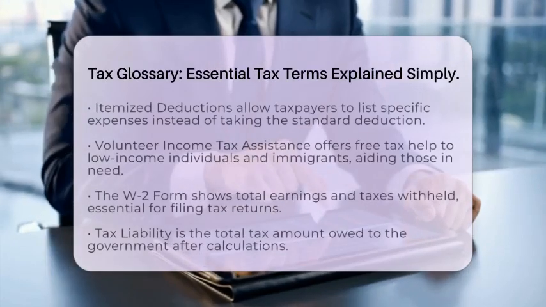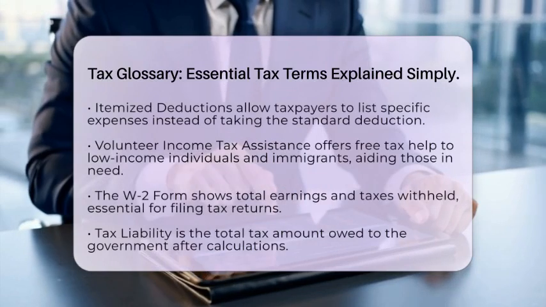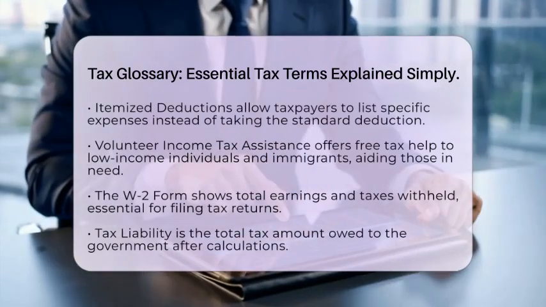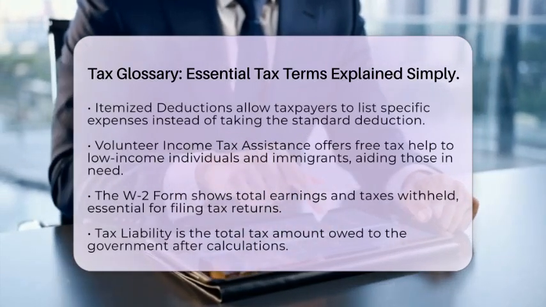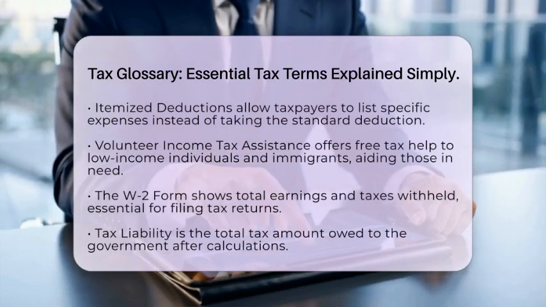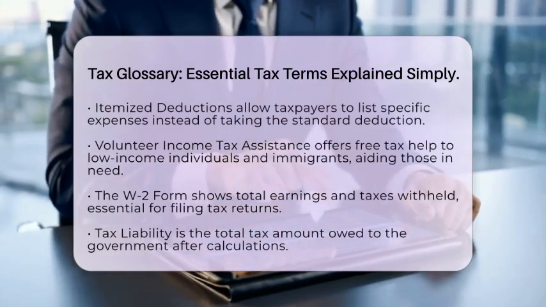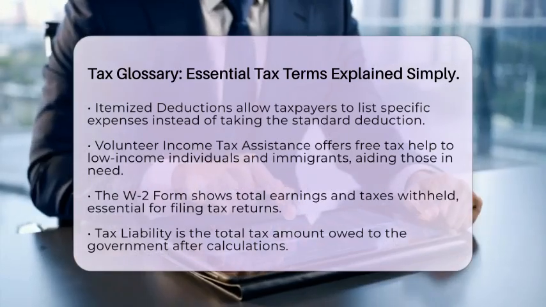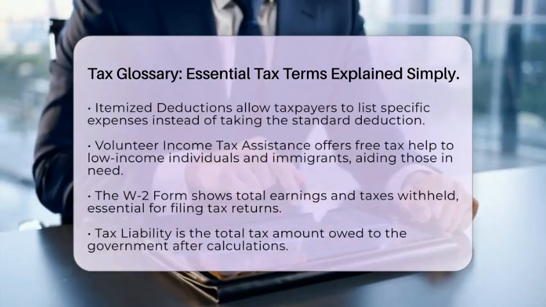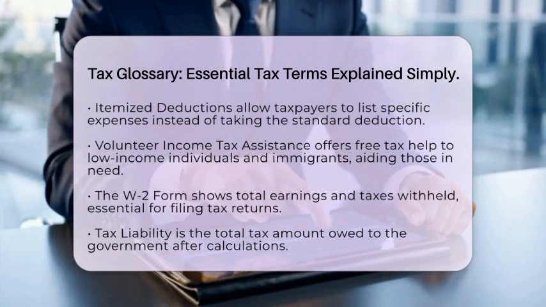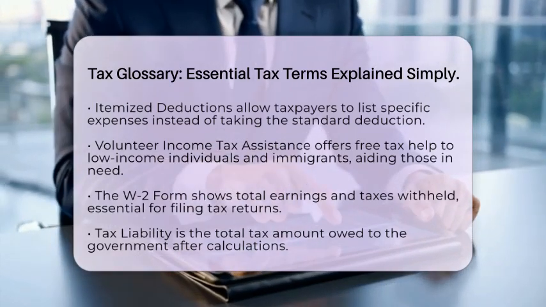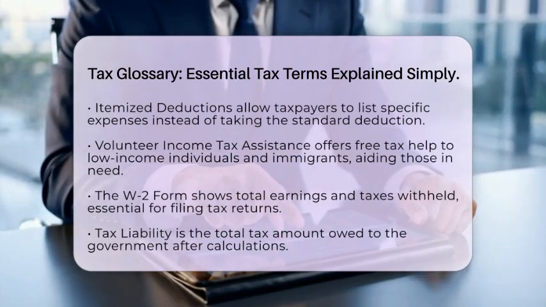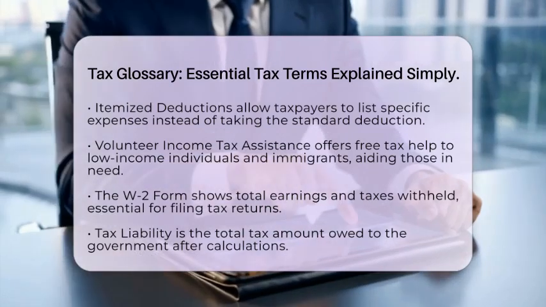The standard deduction is a fixed deduction amount set by the Internal Revenue Service. It reduces your taxable income and is often the simplest option for many taxpayers. Itemized deductions allow you to list specific expenses on your tax return instead of taking the standard deduction. Examples include charitable donations and medical expenses.